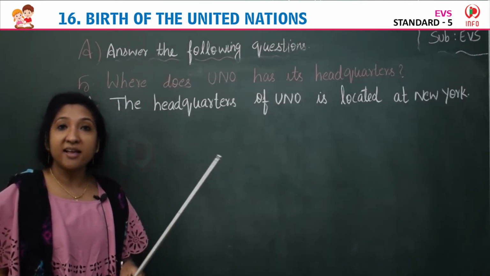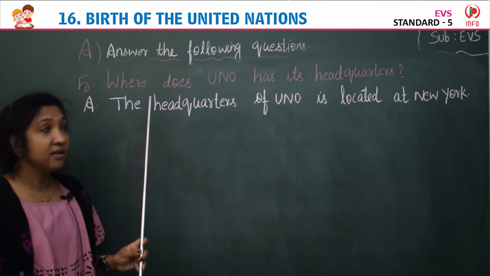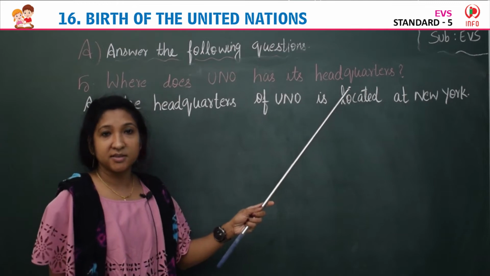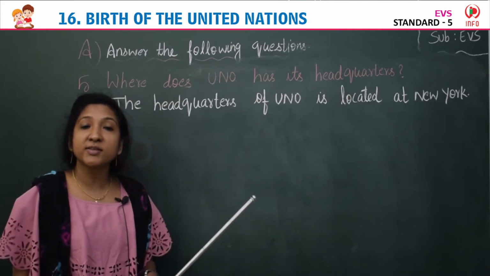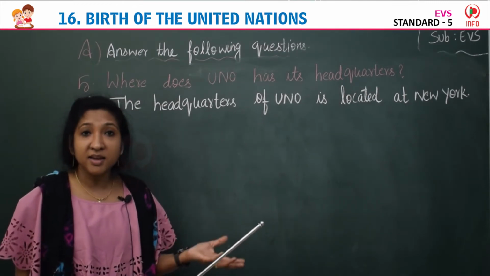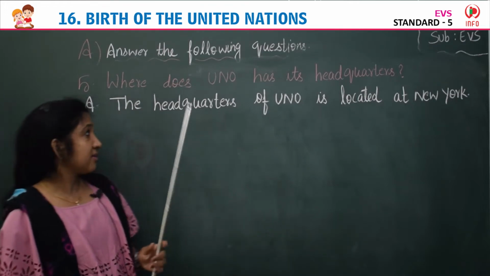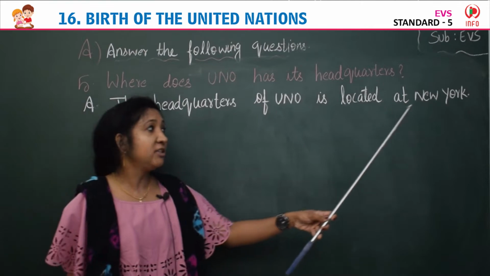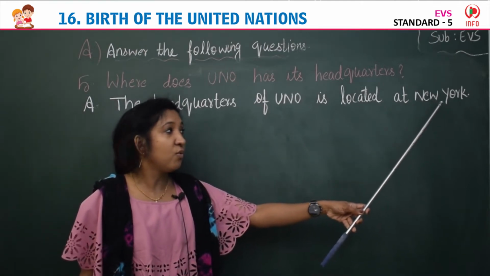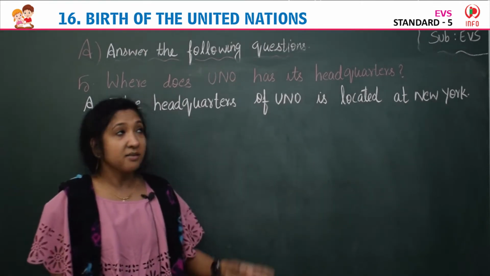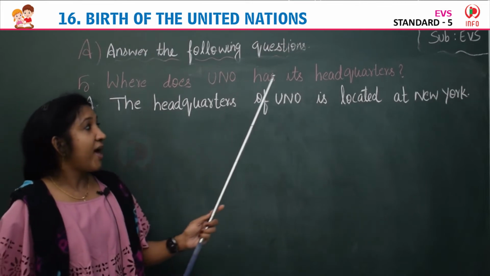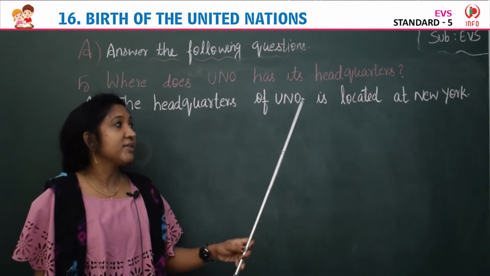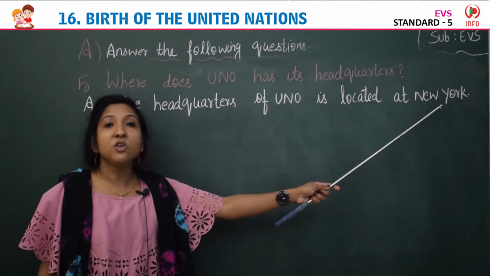Children, coming to the last question, the fifth question, where does UNO have its headquarters? Where is the headquarters of UNO located? Yes, it is in New York. So the headquarters of UNO is located at New York. Where does UNO have its headquarters? The headquarters of UNO is located at New York.